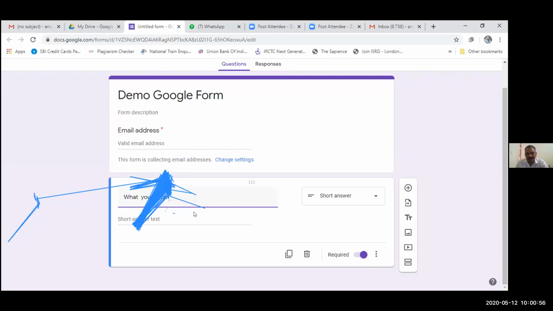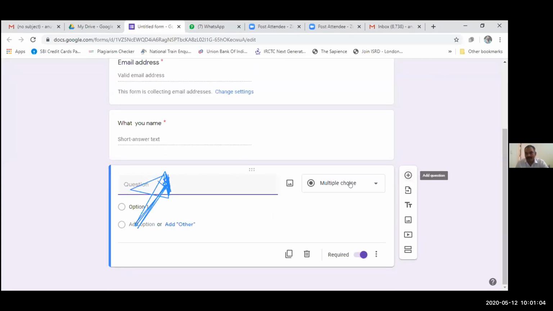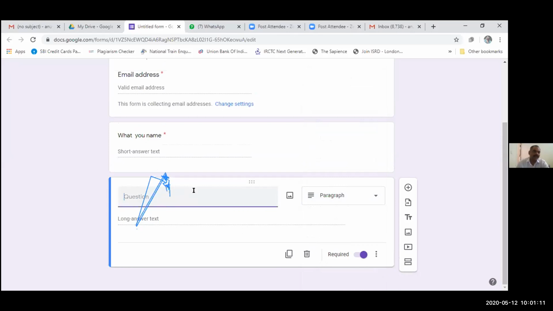He will write the name over here. So now I am adding another question by pressing the plus option. This is the second question, that is of paragraph type, in which we can gather information that is somewhat like one paragraph, like you can ask: tell about yourself.